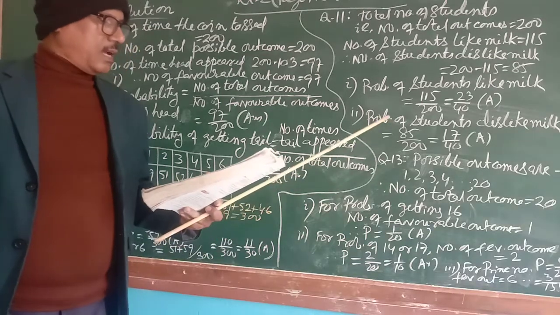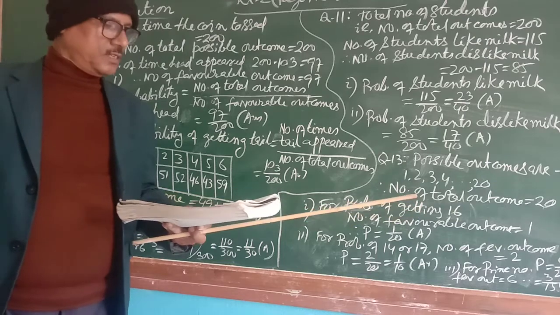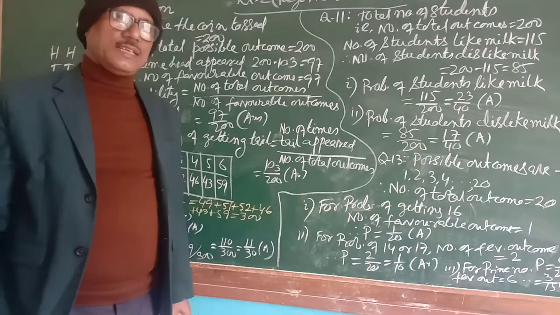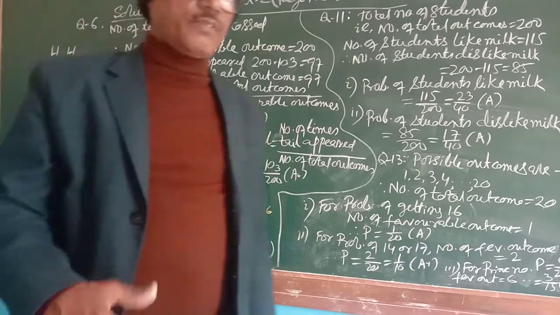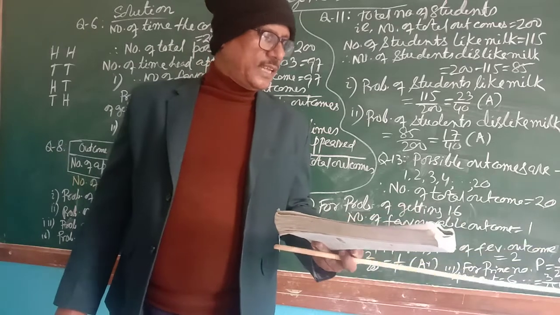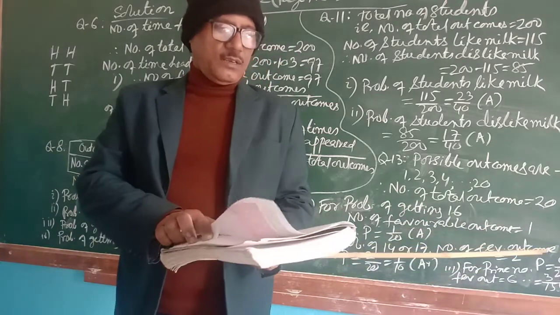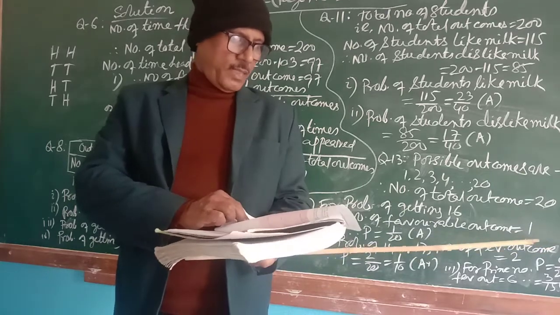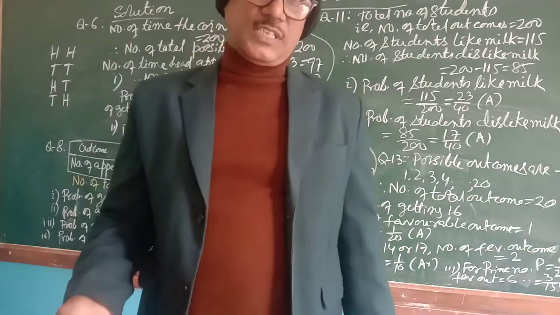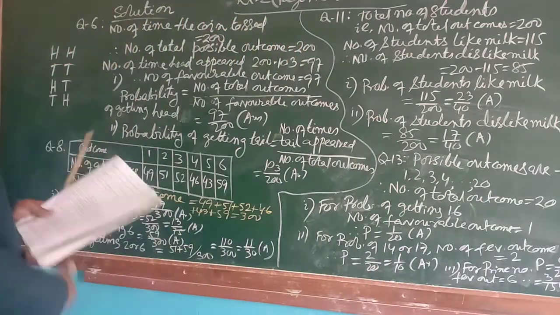So a die is thrown. What are the possible outcomes? It can be 1, it can be 2, it can be 3, it can be 4, it can be 5, or it can be 6. Nothing else. Now choosing a day of the week at random. The possible outcome will be either Monday or Tuesday or Thursday or any of the weekdays. Could you understand?